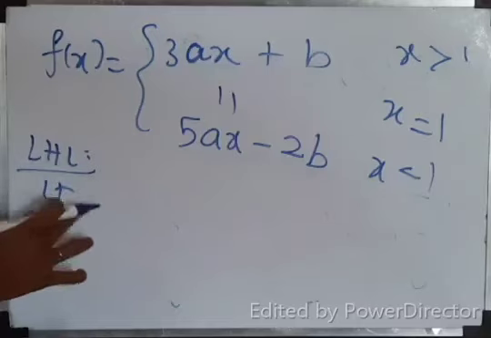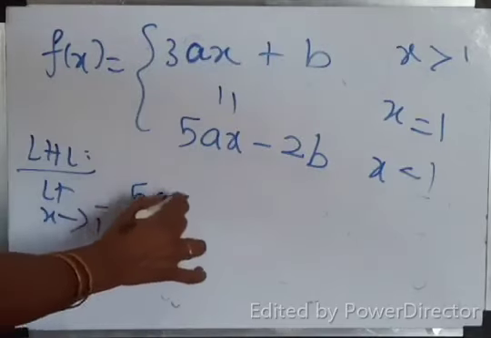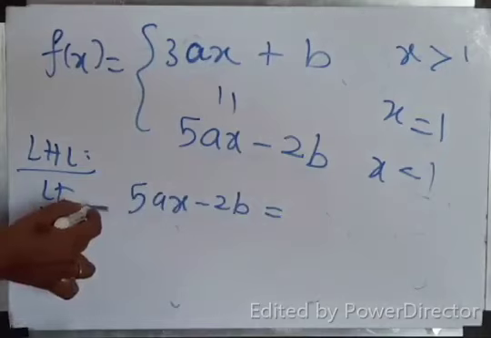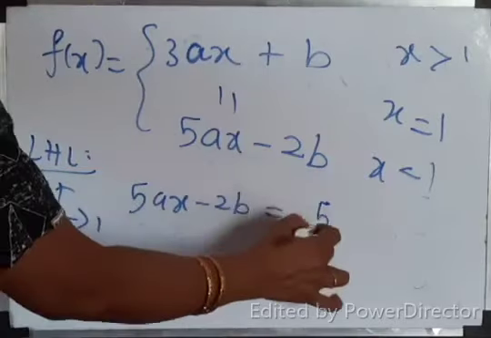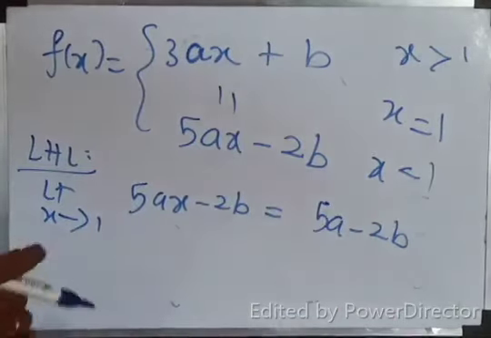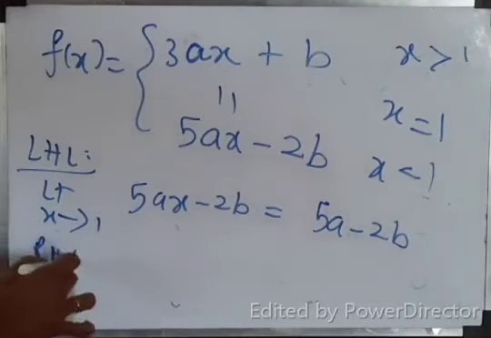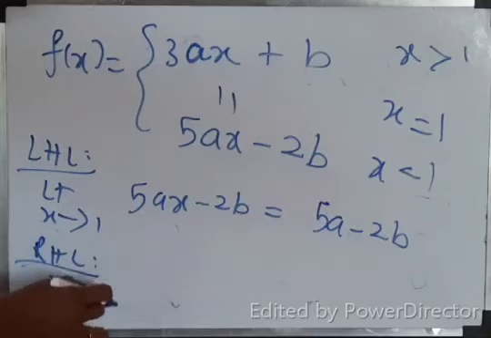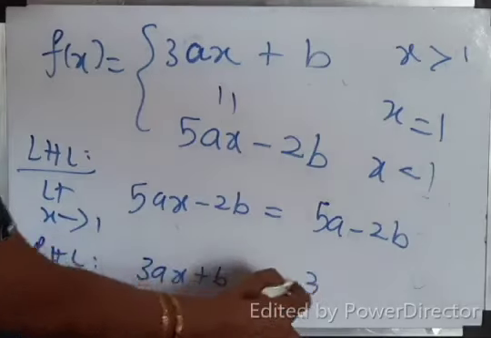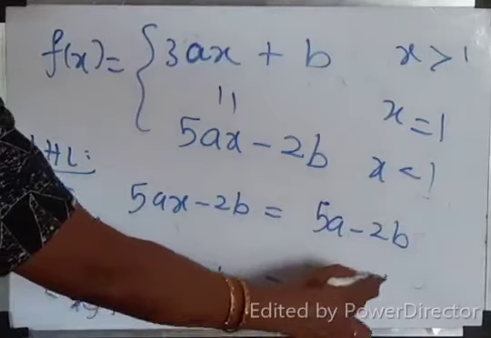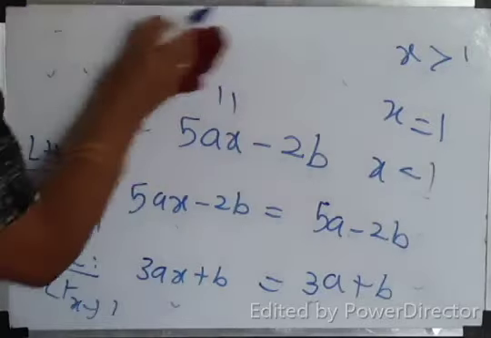Okay? Right. So what will you write for LHL? Limit x tends to 1 minus, isn't it? 1 minus means 5ax minus 2b. 1 minus is the symbol for LHL. Actually, you have to substitute x tends to 1. Substitute 1. You will get 5a minus 2b. Yes or no? 5a minus 2b. Right. What is my RHL? Limit x tends to 1 plus, greater than 1. That is 3ax plus b. If you substitute x equal to 1, what will you get? 3a plus b. Correct. 3a plus b.